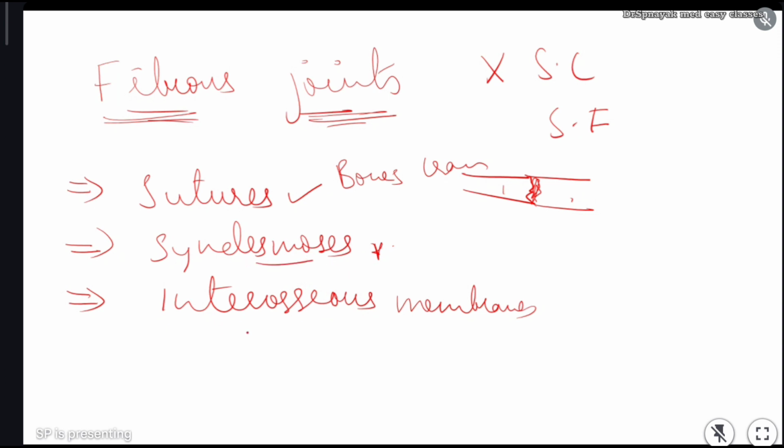And there are interosseous membranes. We have tibia and fibula. Okay, tibia and fibula bones are joined together with a membrane. That joint is considered an interosseous membrane or interosseous joint. So these are 3 different types of fibrous joints. I'll try to show you some images, and with that you'll try to understand. Remember, within fibrous joints how many types do we have? We have sutures, syndesmoses, and interosseous membrane.